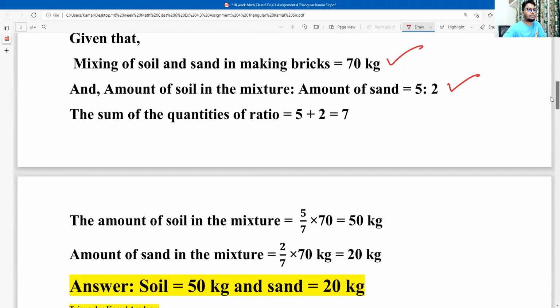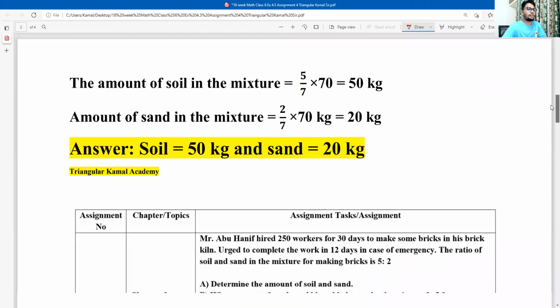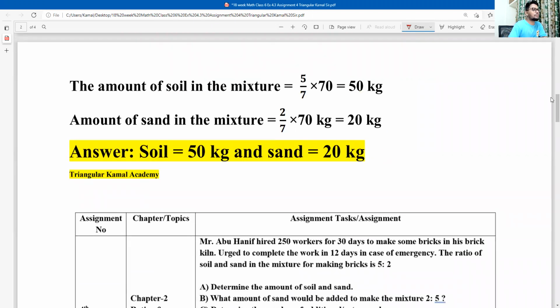Let me clear one point. In total 7, if we consider the unitary method, the first one is the soil. That means in 7, the soil is 5, and in 7, sand is 2. So we can start the unitary method from here. The amount of soil in the mixtures is 5 within 7. So within 70, if we divide 70 by 7, there will be 10. 10 multiplied by 5 is 50. So the weight of the soil will be 50 kg.